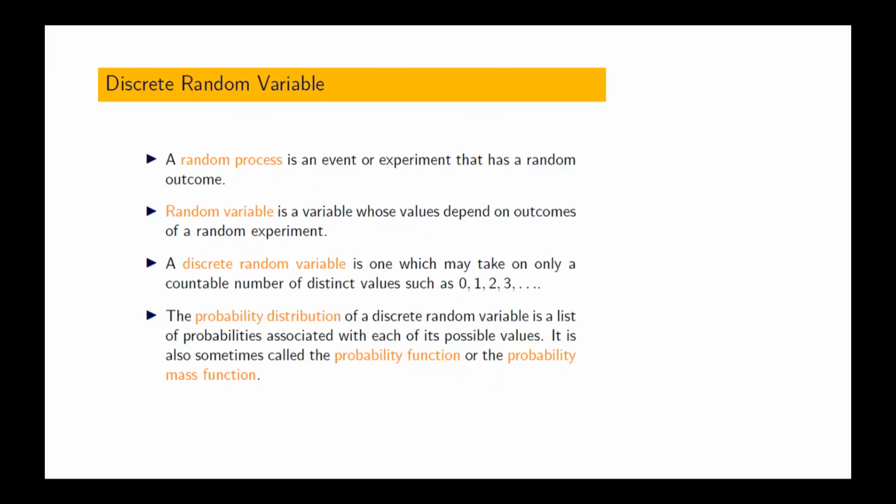That means we have 36 outcomes. Now, can you define a random variable in this experiment?